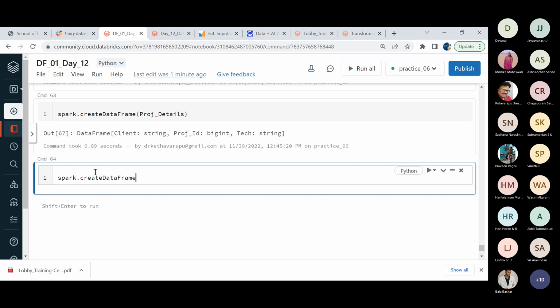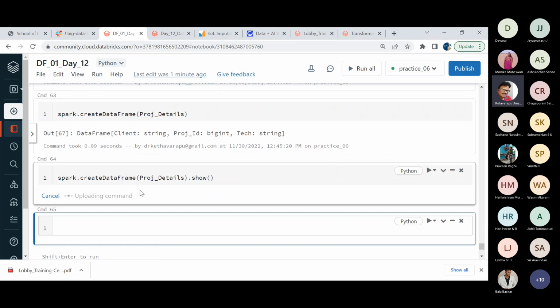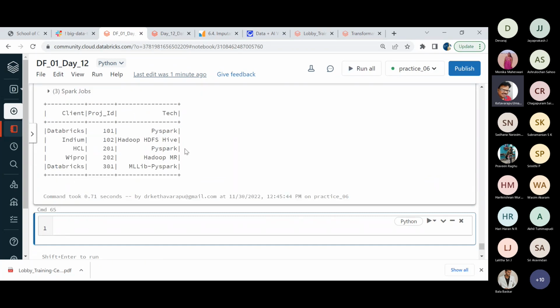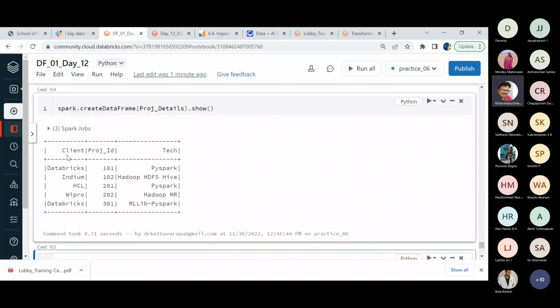So here the pipeline of the operation: create data frame from the project details, and I just want to show the details. So simply it is generating the data, client, project ID, and technology, in a row and column based fashion, giving the details of the creation.